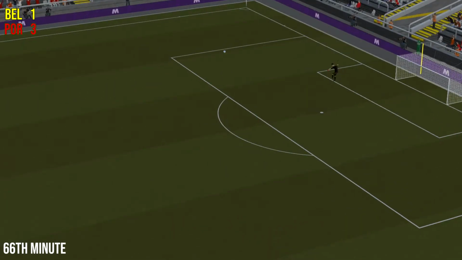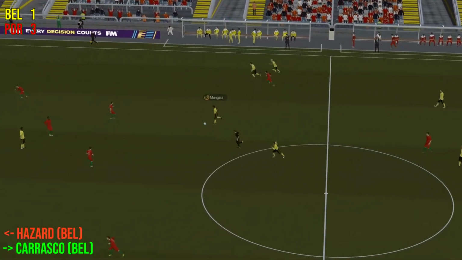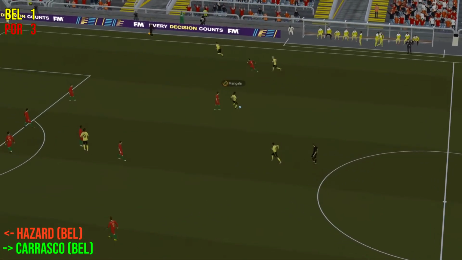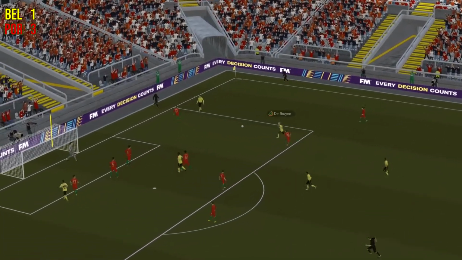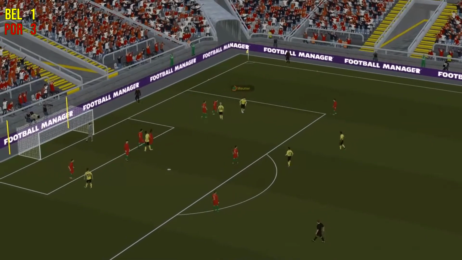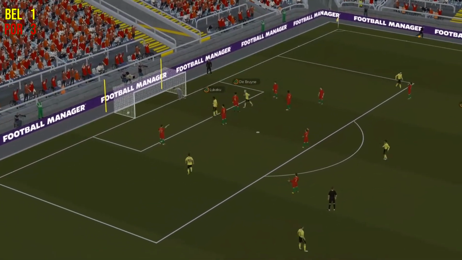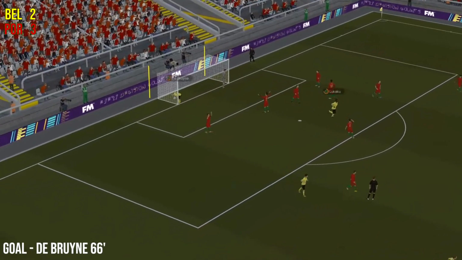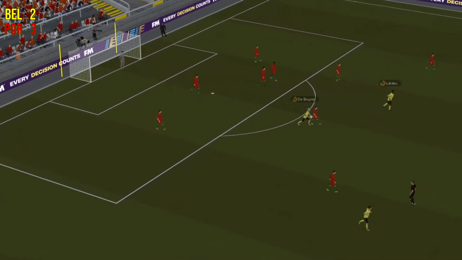Well, Hazard has now made way, and it's Yannick Carrasco who is on, who scored and set up a goal in extra time in the round of 16. Here's Tielemans and Thomas Meunier. De Bruyne, they're going to need to score pretty soon to get back into this. It's blocked. It's De Bruyne, and it's in. And Belgium get one back to 3-2 now. 66th minute, and it's De Bruyne who gets the goal.